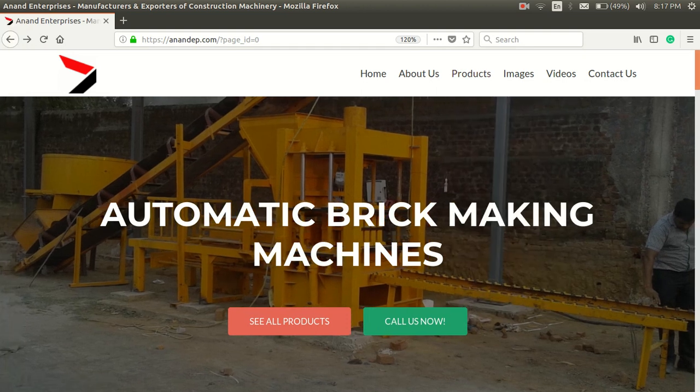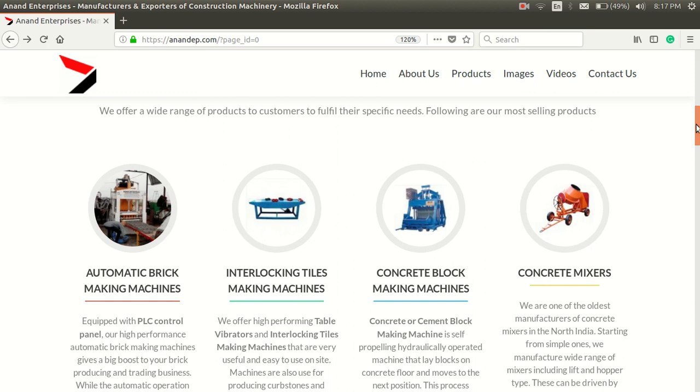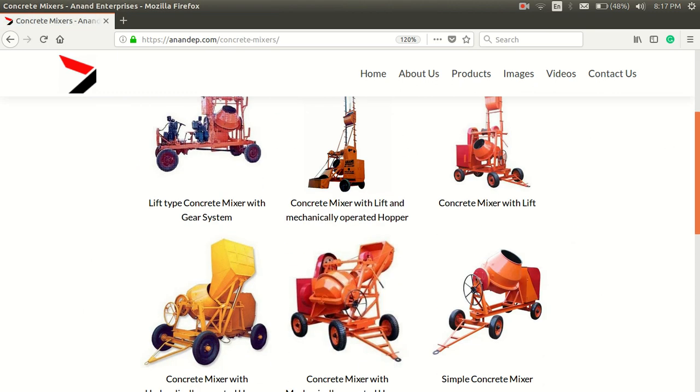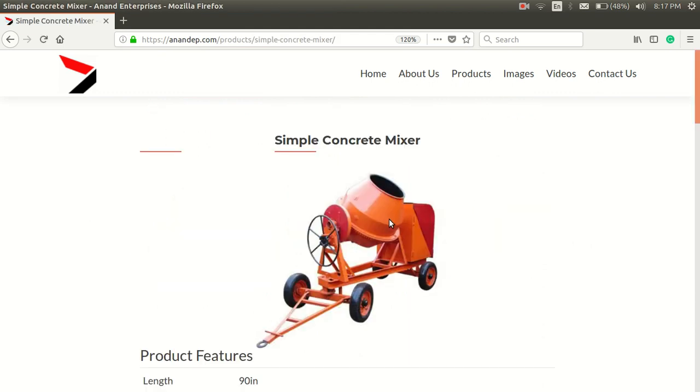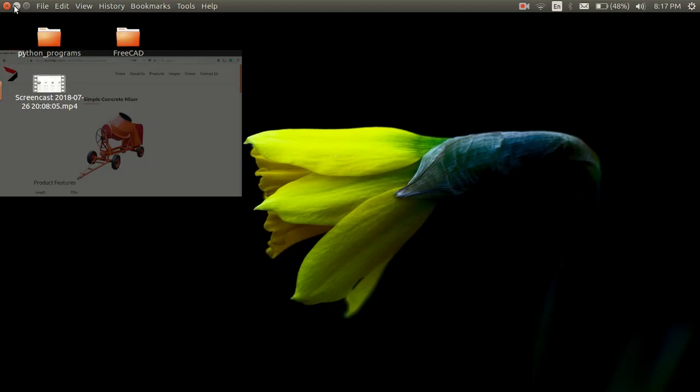This is the official website of our factory, in which we manufacture many construction machines. So I will show you which drum I made. This is a simple concrete mixer, and you see that this drum here I made in FreeCAD. So I will show you.